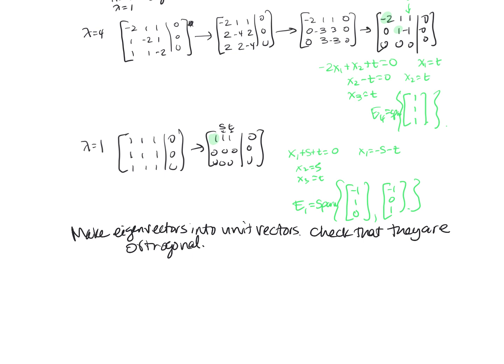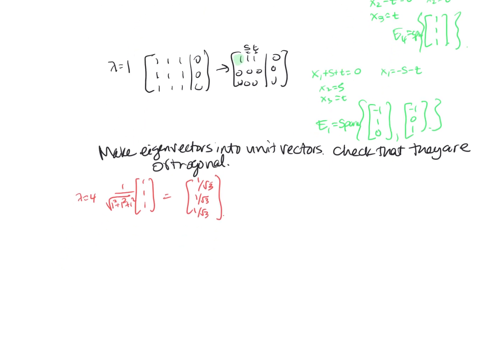Okay, hang on. The corresponding eigenspaces are this. Check this. Every vector in E4 is orthogonal to every vector in E1. Okay, so we got that. All right, so let's make them into unit vectors. So I can do 1, 1, 1 times 1 over the square root of 1 squared plus 1 squared plus 1 squared. So I get 1 over root 3, 1 over root 3, 1 over root 3. So that's the one corresponding to lambda equals 4.